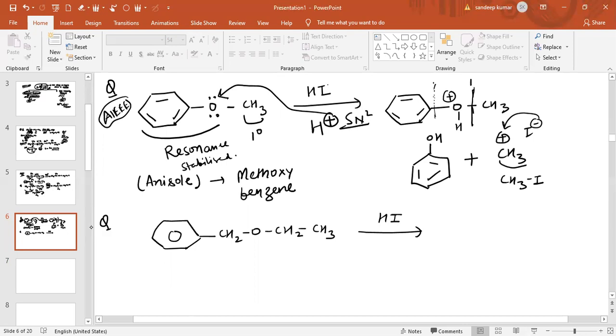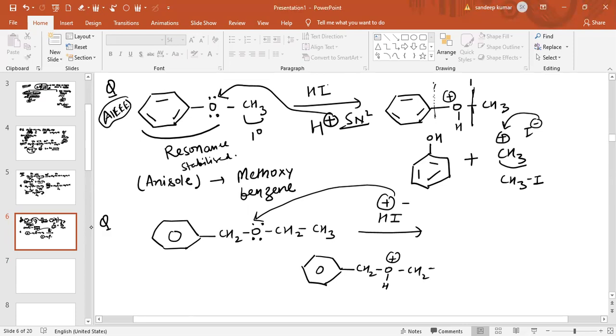Now see, H plus will attack on the oxygen lone pair. When H plus attacks the oxygen lone pair, it forms CH2-O positive-H and CH2-CH3. So there are two possibilities of breaking the bond, one is this and one is this. If positive charge comes on this carbon, it is a benzyl carbocation.